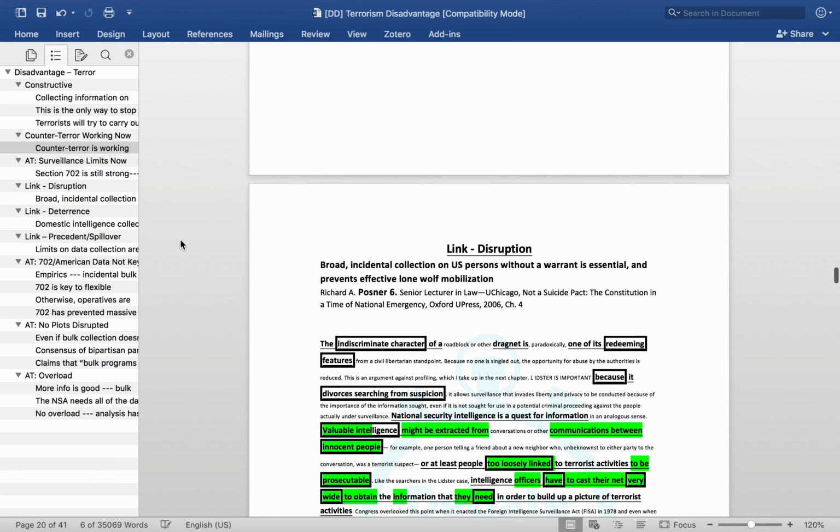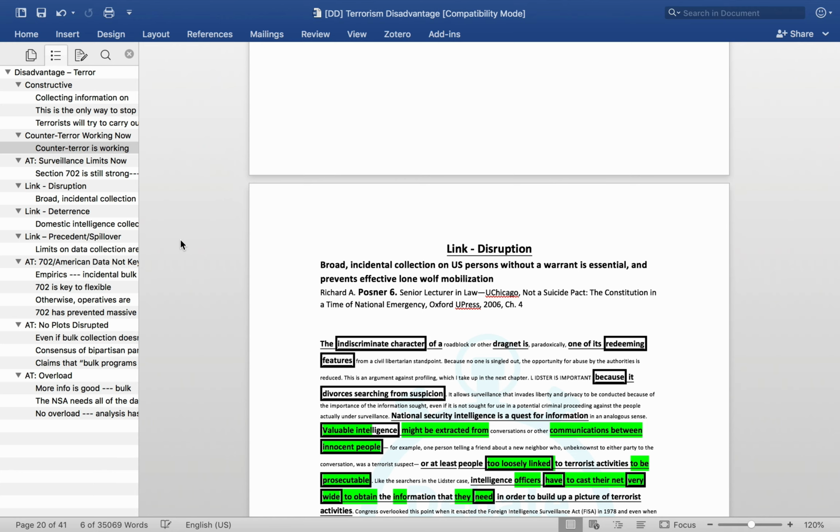So here, we're going to examine 3 separate link arguments. This is important because these establish different layers to the disadvantage. So as of the constructive, we have a link argument about the importance of collecting data on terrorists who are trying to talk to Americans and using that to foil plots domestically. However, a very strategic way to go for a disadvantage is to have multiple link arguments. That way, if the pro answers one of your link arguments, you have other ones that are separate from that and are insulated, which can give you other ways to get offense, and it puts pressure on the pro's rebuttals to have to answer multiple, often divergent link arguments.